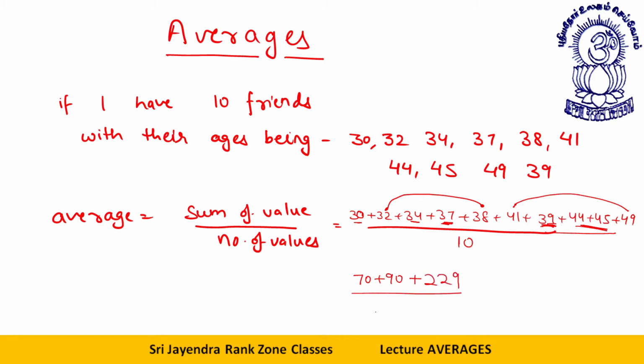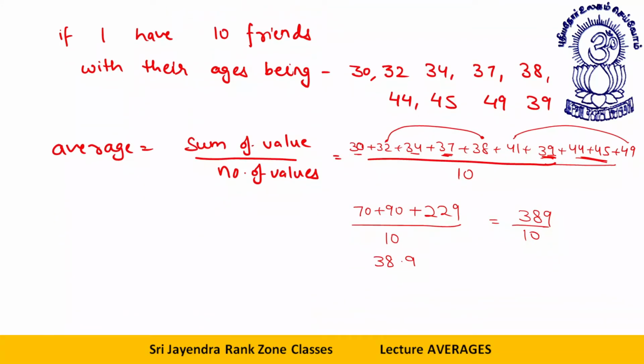And 70 plus 90 is 160. 160 plus 229 is 389, divided by 10. That way your average will be 38.9. This is the basic concept of the average.